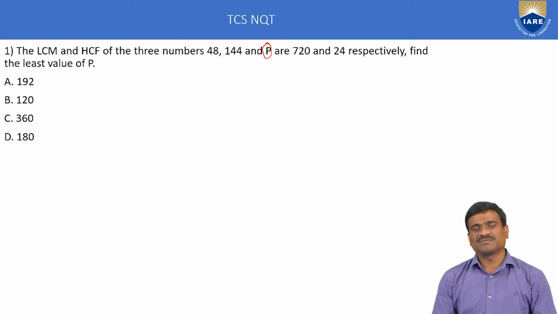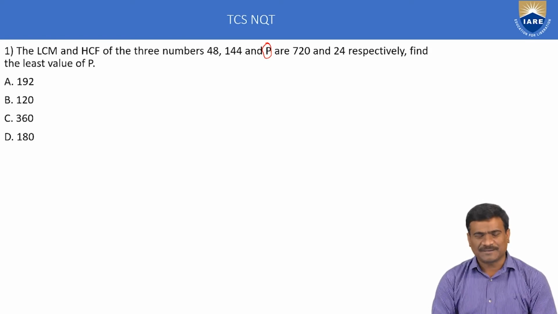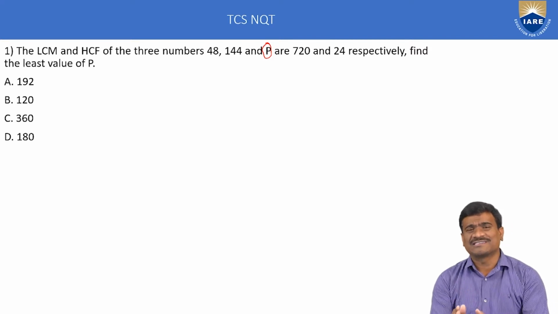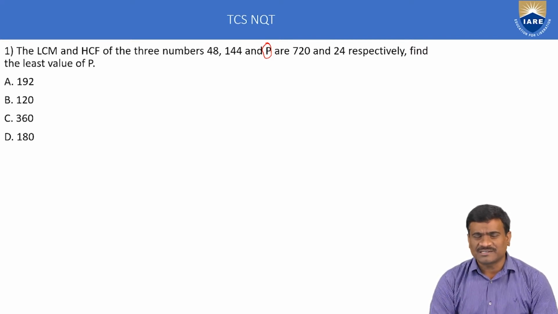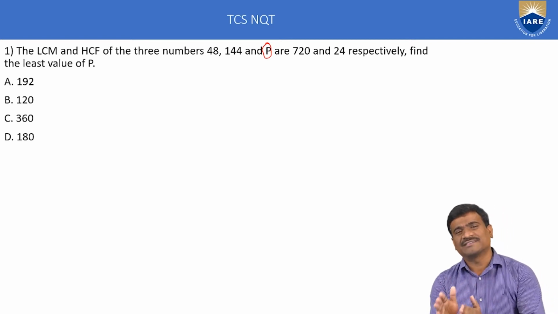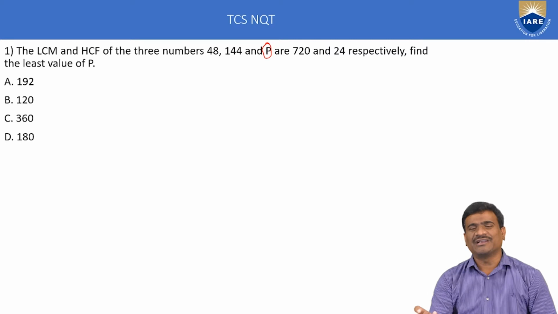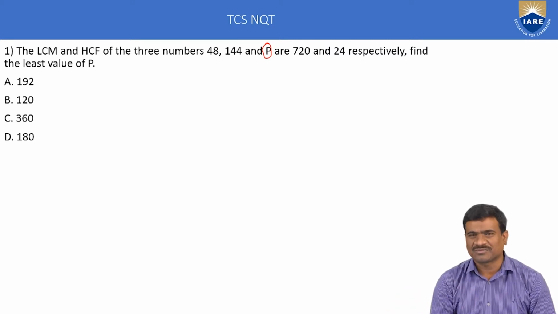Here the concept: LCM is least common multiple, HCF is highest common factor. LCM is always exactly divisible by the given numbers. The given numbers are exactly divisible by the HCF. L indicates least common multiple. H indicates highest common factor.